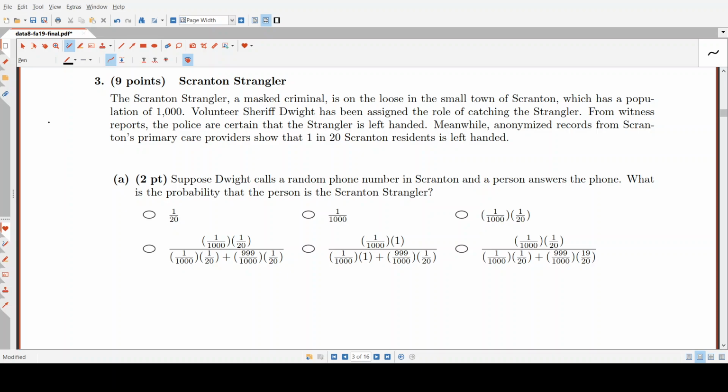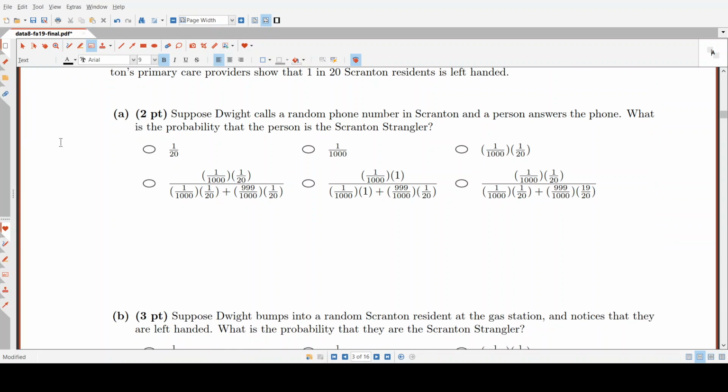Okay, so off the bat, the information we know is that the total population is 1,000. There is 1 strangler, and 1 over 20 people are left-handed. And we also know that the strangler is left-handed. Okay, so part A is: suppose Dwight calls a random phone number in Scranton and a person answers the phone. What is the probability that the person is the strangler?